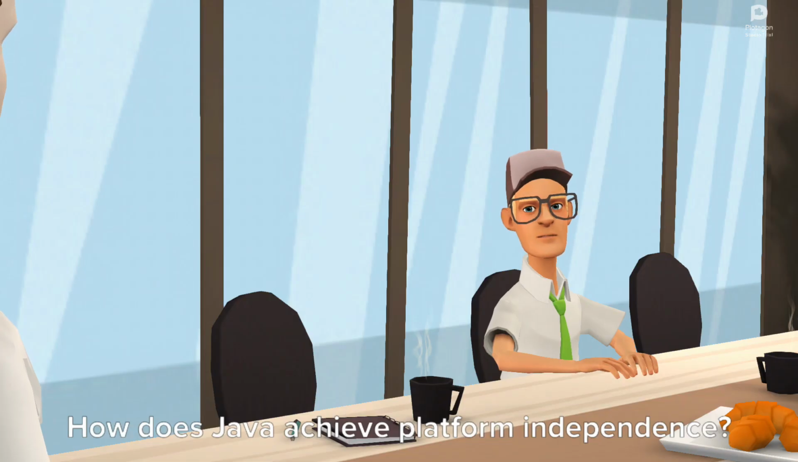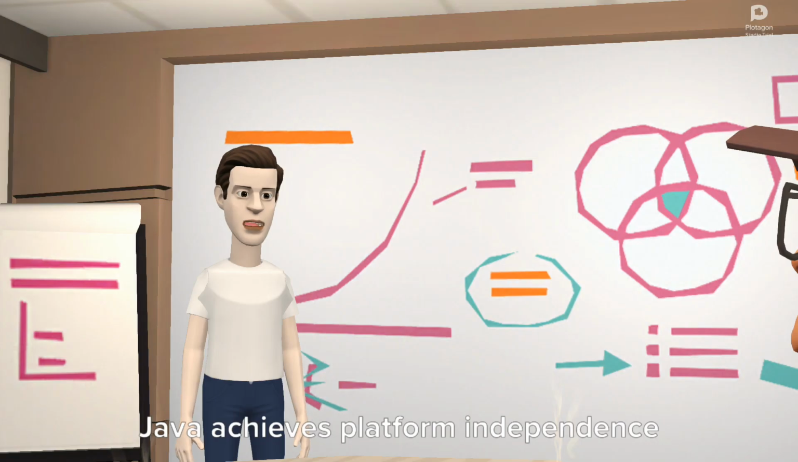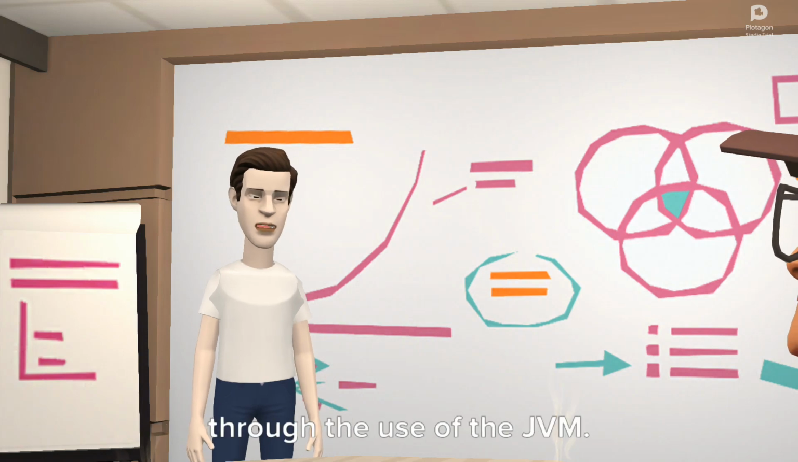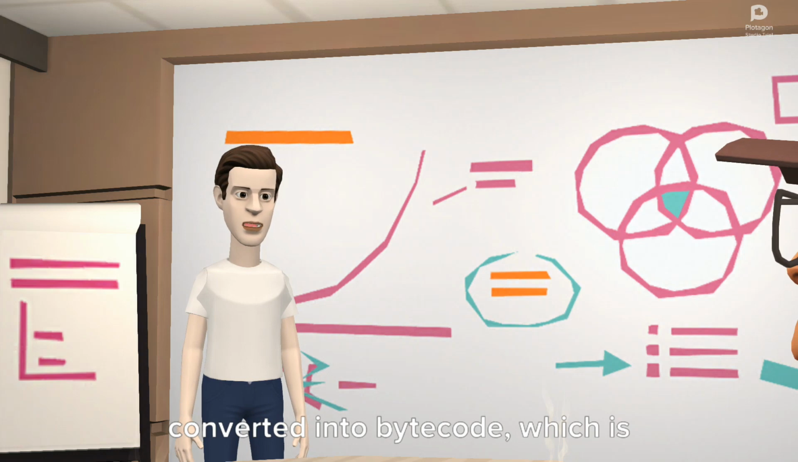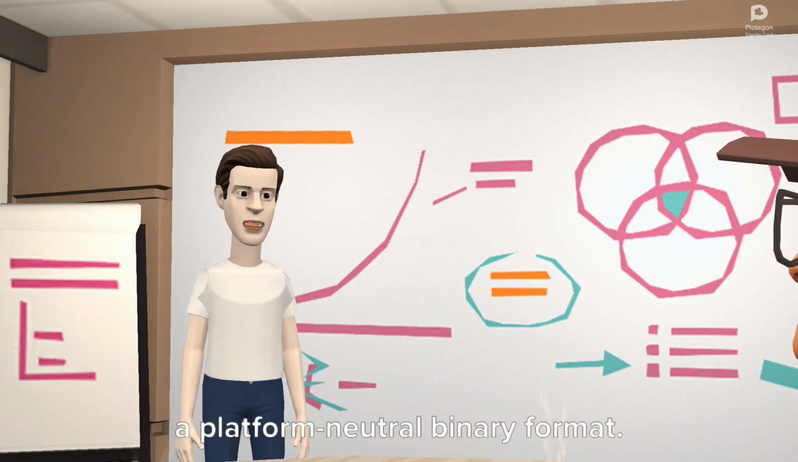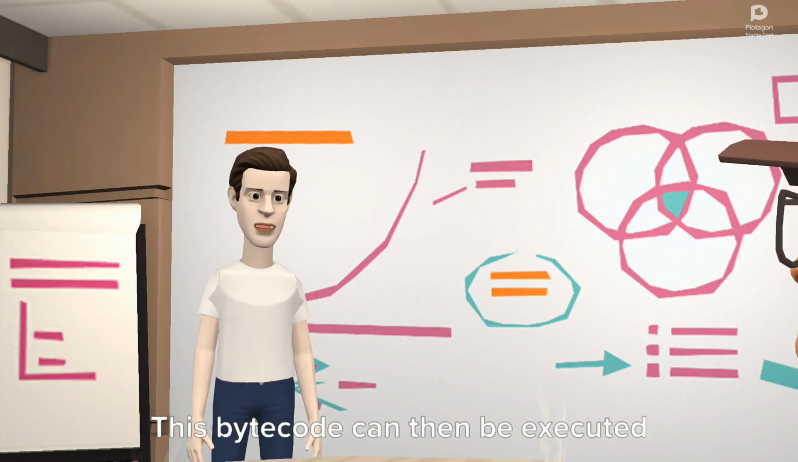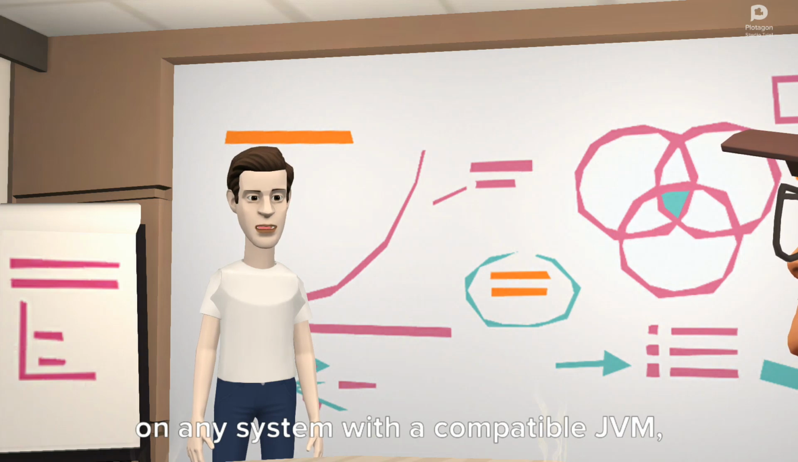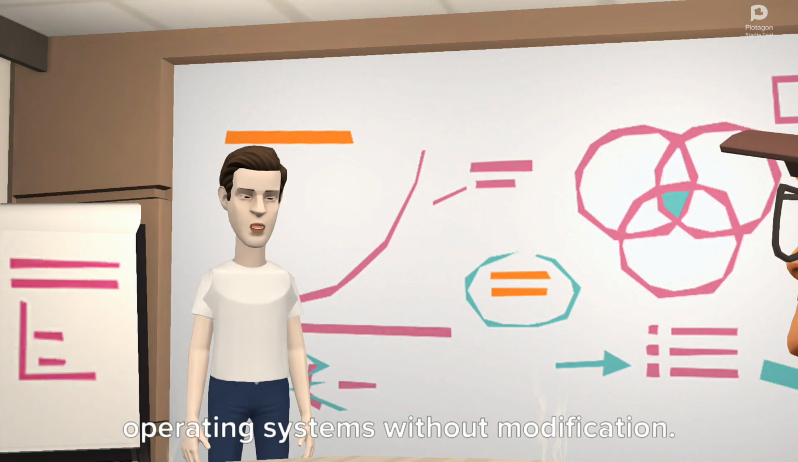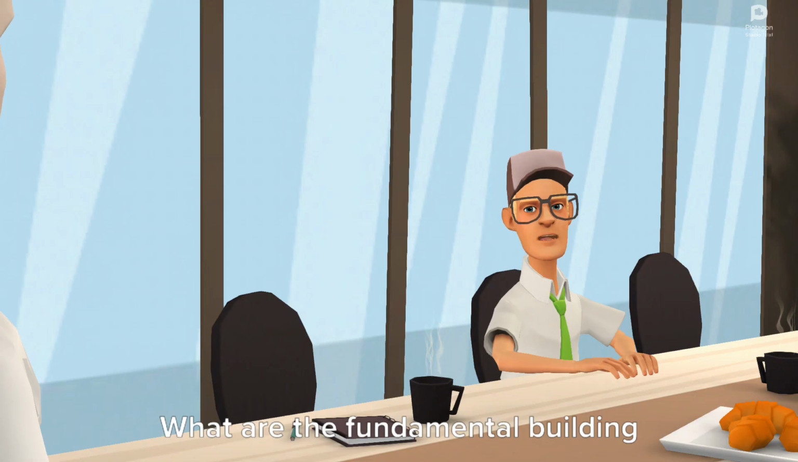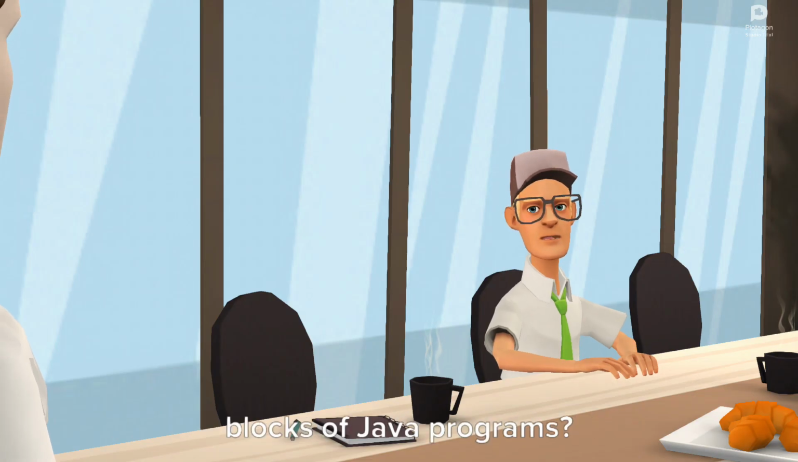How does Java achieve platform independence? Java achieves platform independence through the use of the JVM. When you compile Java code, it is converted into bytecode, which is a platform-neutral binary format. This bytecode can then be executed on any system with a compatible JVM, allowing Java programs to run on different operating systems without modification.